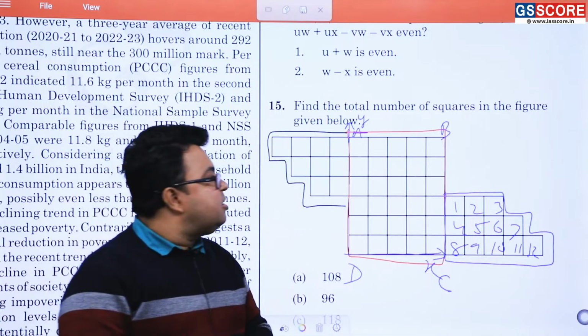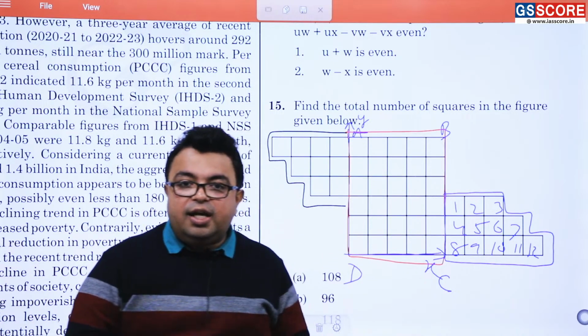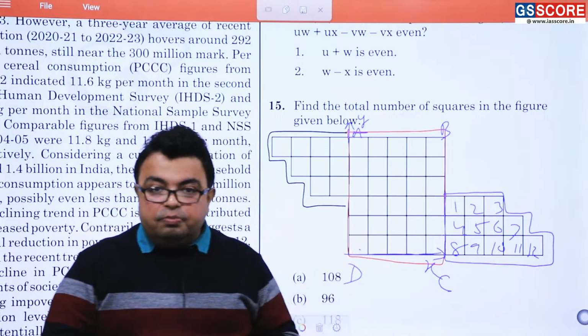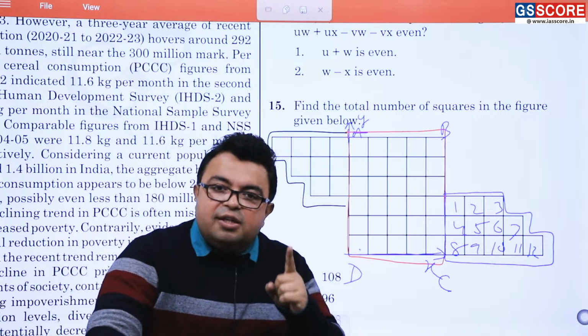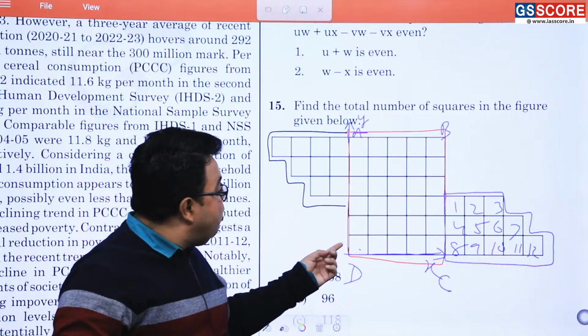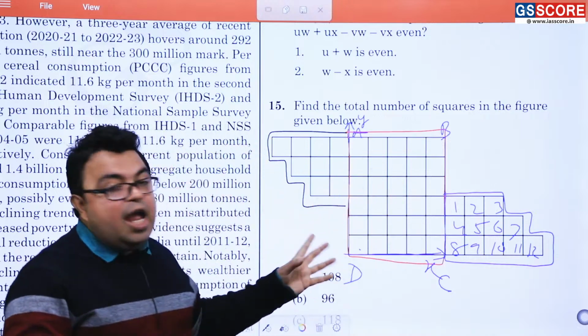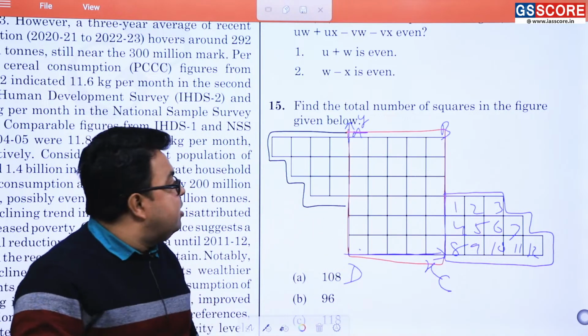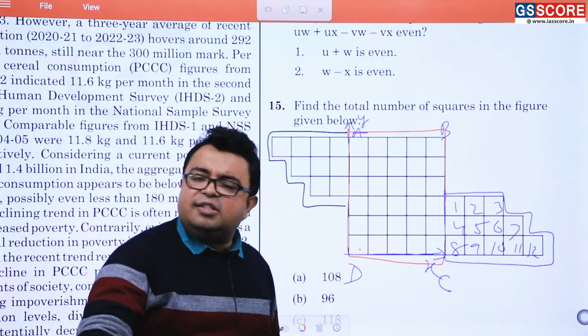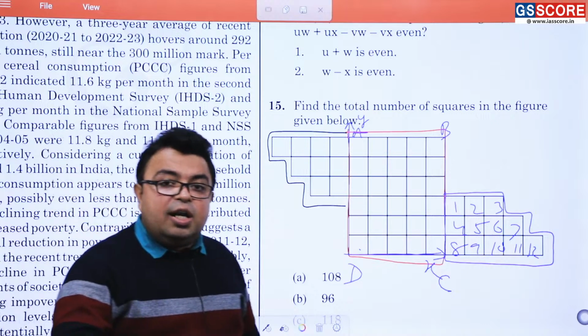Now you will be telling me, sir, nothing is written, how much is each side, how many units. How can we determine that it is a perfect small square? You can ask that. Always remember this type of question. You have to visualize this question like there are many square boxes, and now you have to find the total number of squares. If I ask a very simple question, how many squares are there in a chessboard? The answer is 204. Now how is it so?